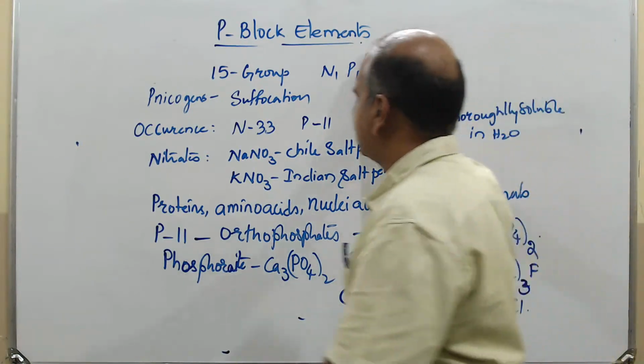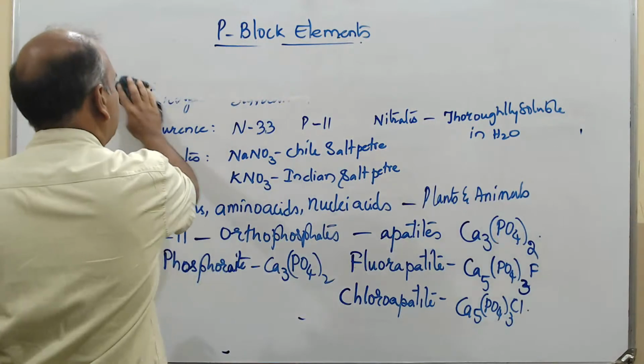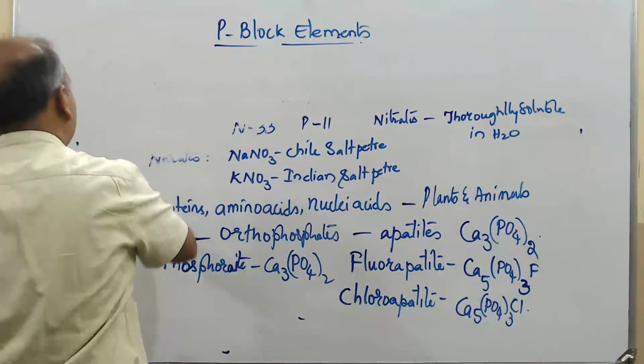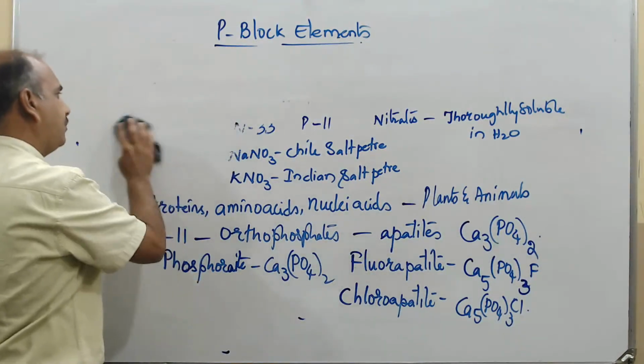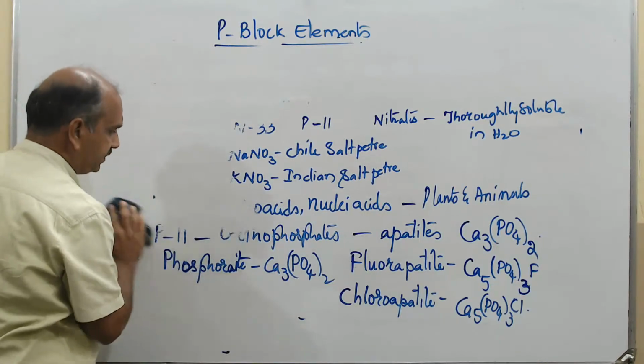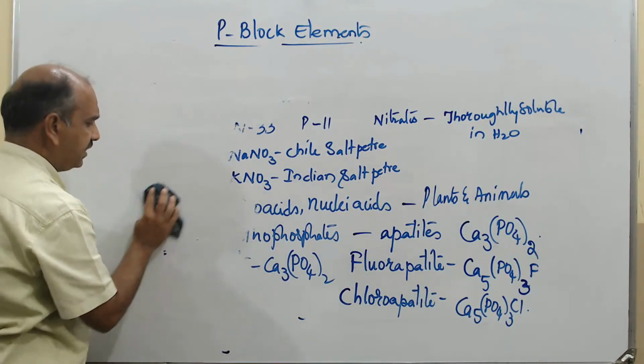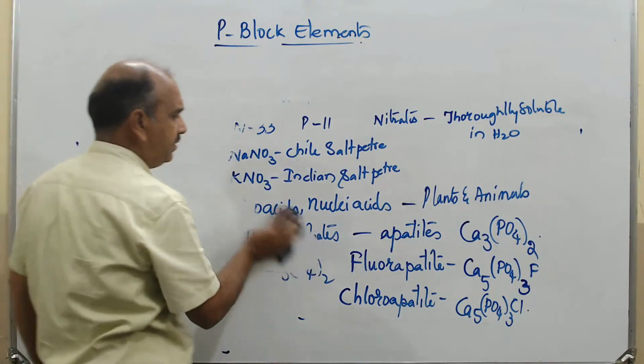That is about phosphorus. Let's go to the properties now, atomic and physical properties. Both, let us see.